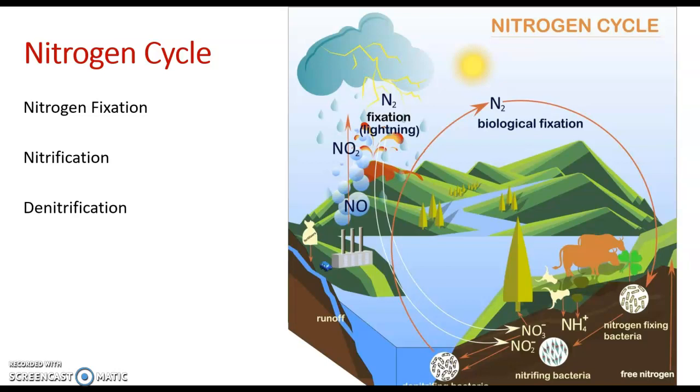Just like we saw in the carbon cycle, the burning of fossil fuels by humans has also disrupted the nitrogen cycle. So you'll read more about that as well in chapter 25.